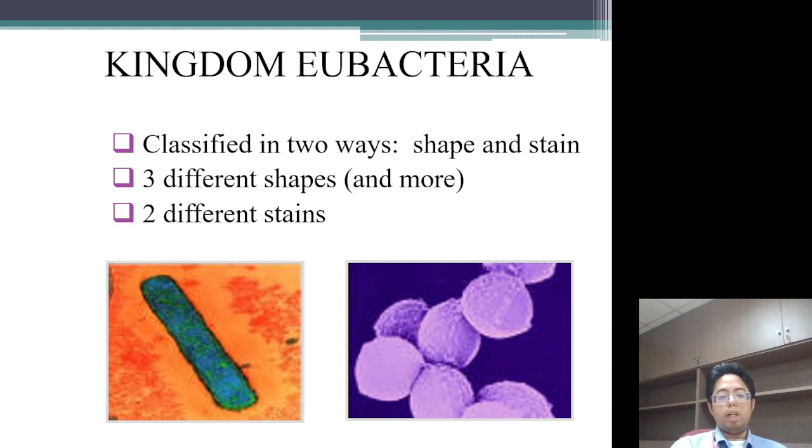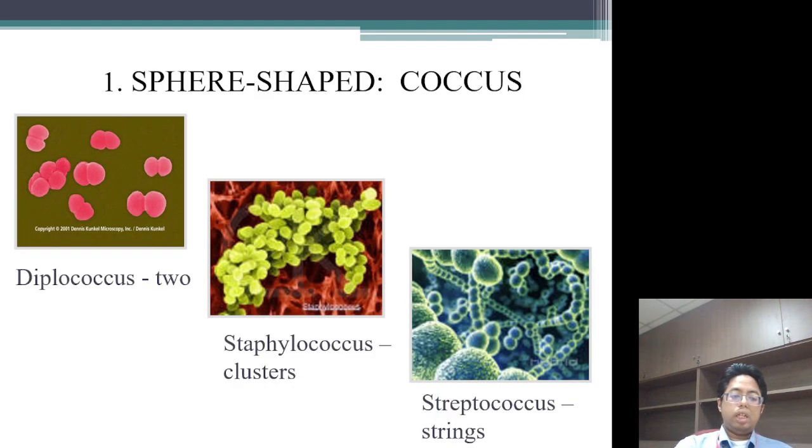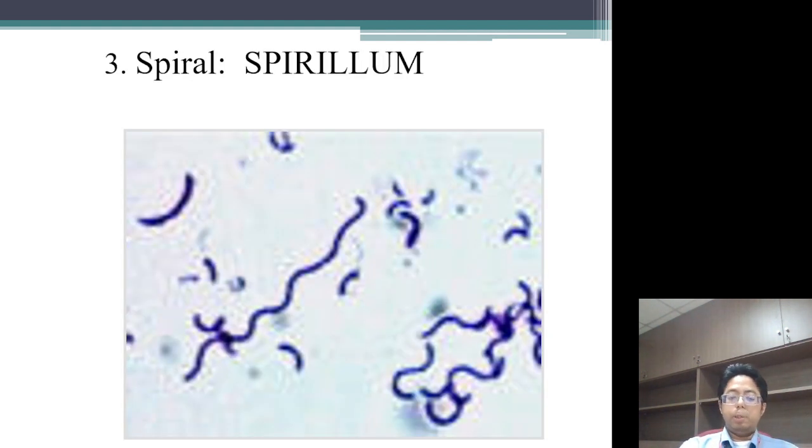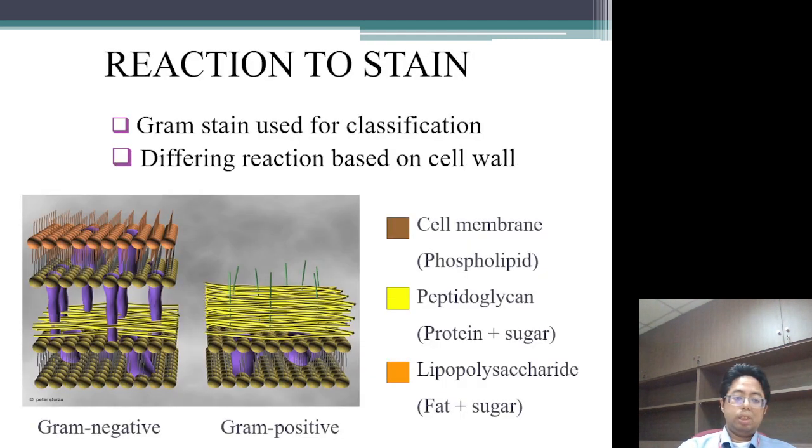Now, eubacteria are classified in two ways, shape and stain. There are three main shapes and two different stains. The first shape is coccus, which is round. Staphylococcus are clusters, and Streptococcus are strings. For rod shape, we have the bacillus. So you have diplobacillus, which is two, and streptobacillus, which are strings. Spirillum look like spirals.